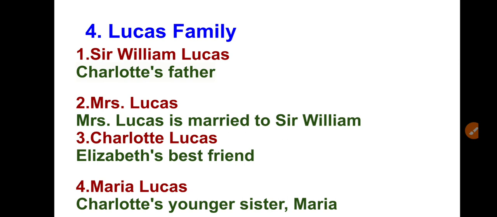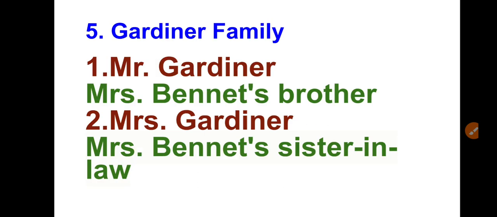So she's a minor character and not a brilliant girl like Charlotte, right? Now from the Lucas family, who is important? Charlotte Lucas is important. She's Elizabeth's friend and she takes very pragmatic decisions for life, and she's not much emotional but more practical, unlike Elizabeth. So that is the Lucas family.